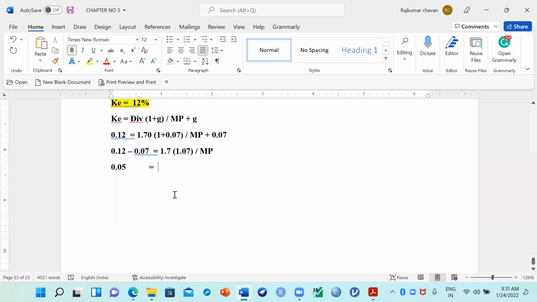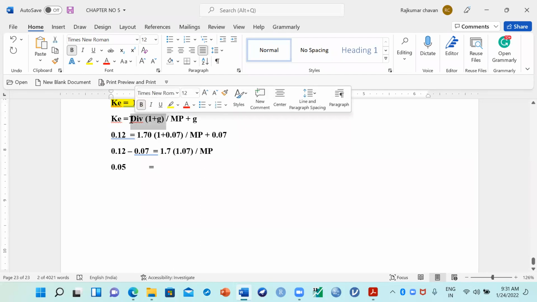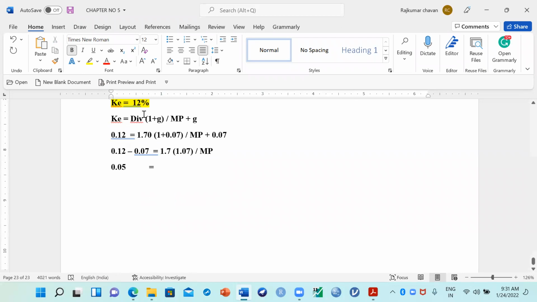Is G in the denominator, or is it separate? It is separate. Actually, I am not able to write the formula here properly. Then put another bracket, the whole bracket of dividend to MP. Yes, sir, because we got confused with this. One second, I will write the formula as it is.